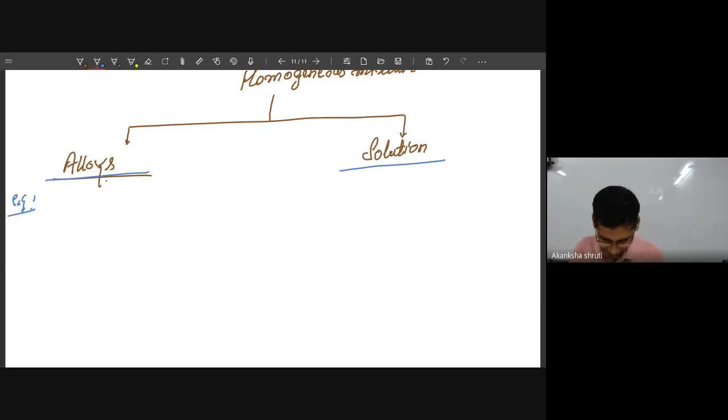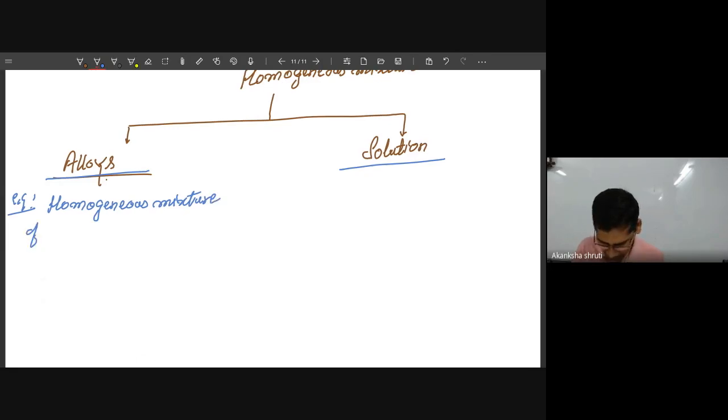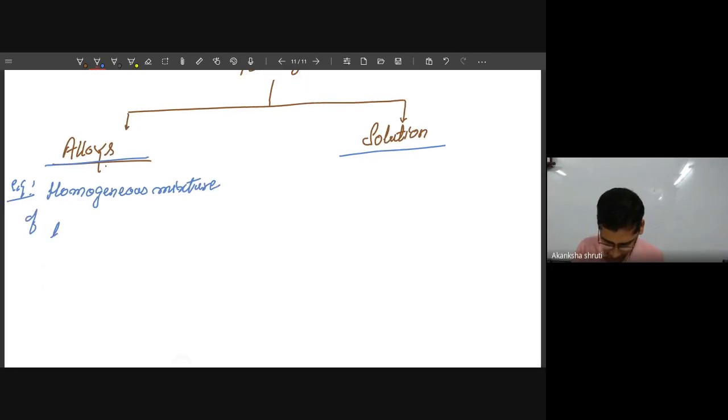So, homogeneous mixture of, what? Homogeneous mixture of two or more metals. This is important.